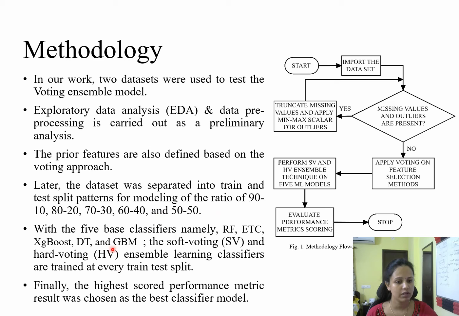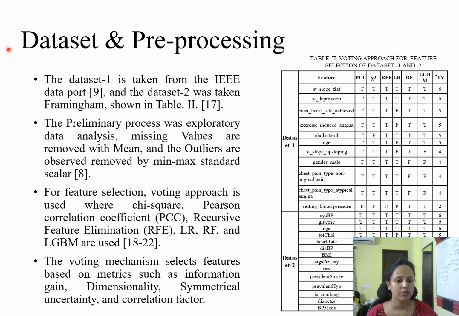After that, we'll be performing the voting ensemble techniques, with soft voting and hard voting, with the help of 5 base ML classifiers. So the highest accuracy-based classifier will be treated as the best classifier in this methodology. Now we'll go into the dataset and pre-processing.